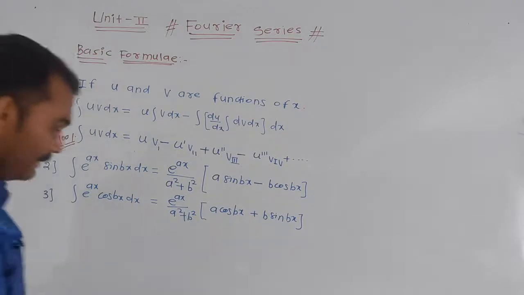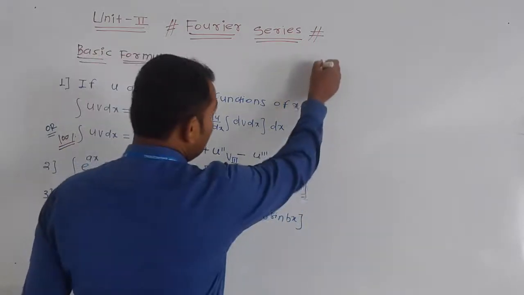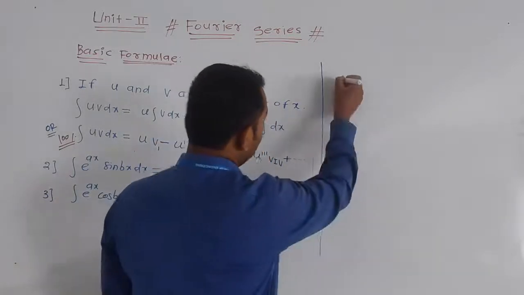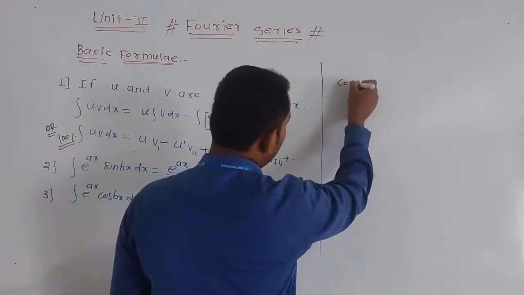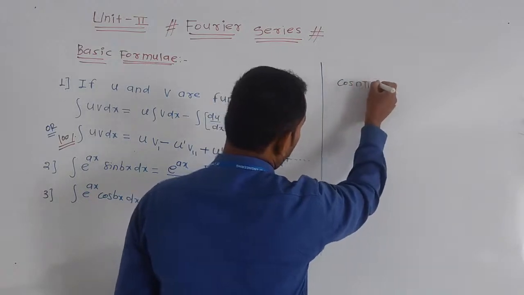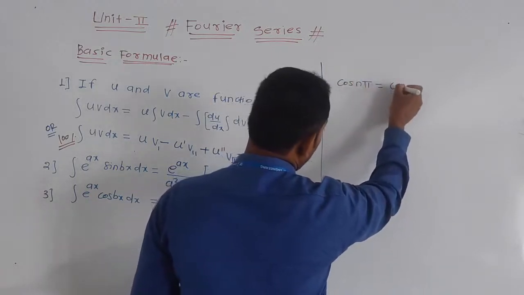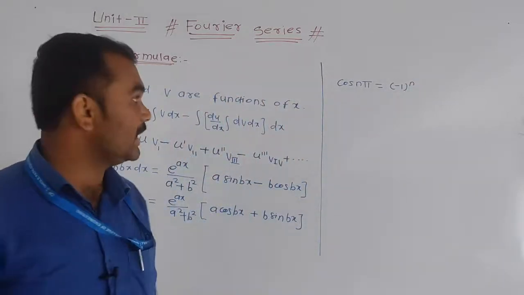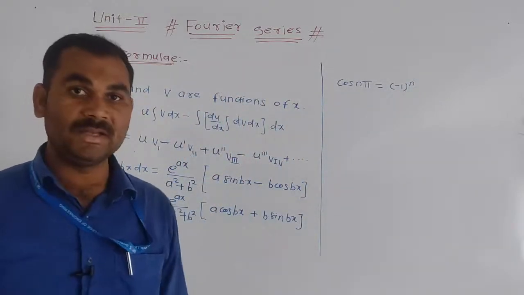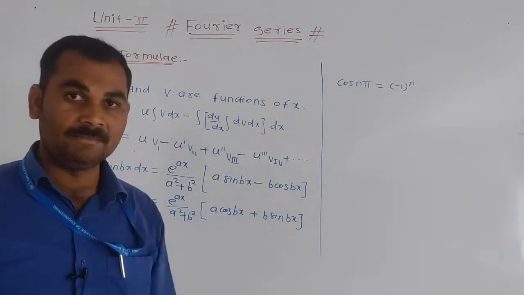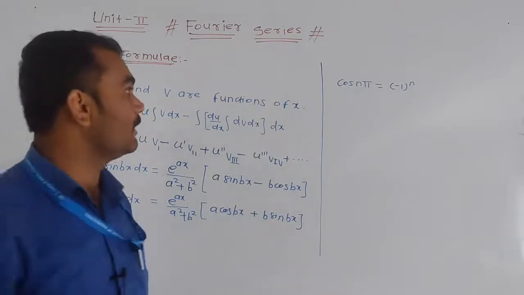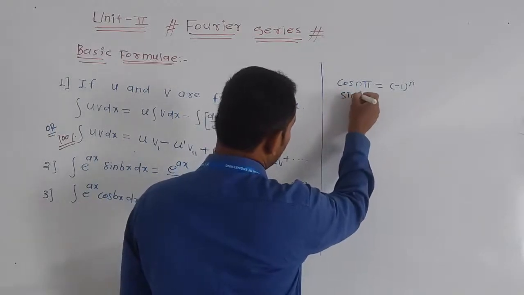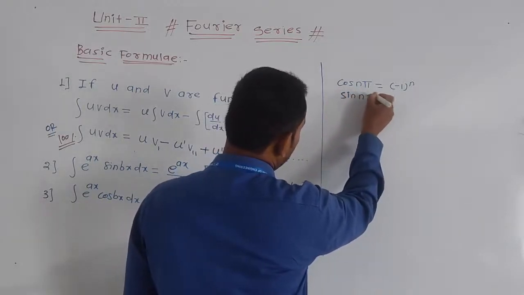Then after that we will see some basic results, the value of cos n pi. Value of cos n pi is minus 1 raised to n, depending upon the value of n. If n is even, we get plus 1, and if n is odd, we get minus 1. Then second, sin n pi. Value of sin n pi is always 0.